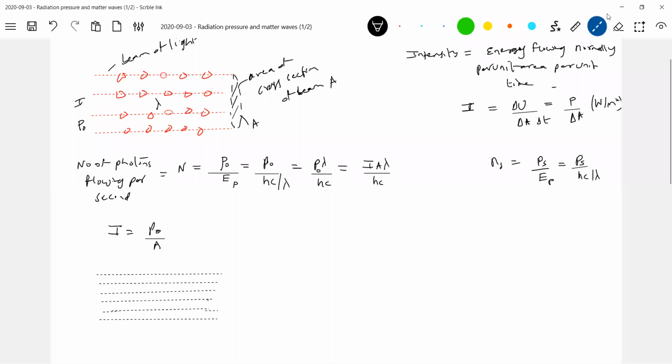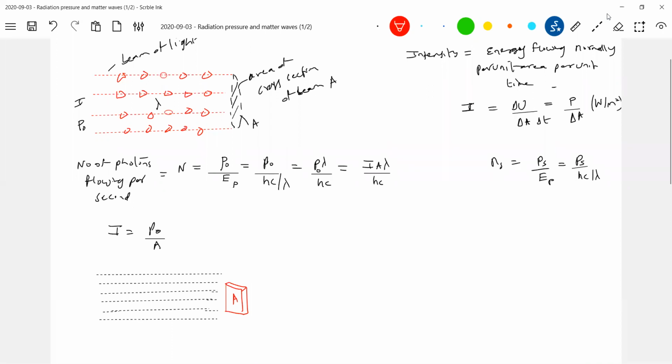So let this be the surface. Look at the surface: it has area of cross section A, which is less than the area of cross section of the beam. Now what shall I do? Number of photons incident on a surface per second.